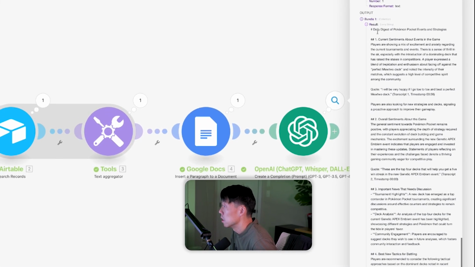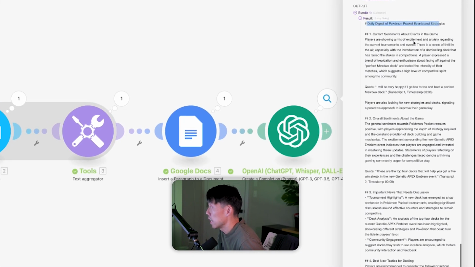Here we go. As you can see, Daily Digest, current sentiments about the events in the game. Players are showing a mix of excitement and anxiety. Ooh, there's a sense of thrill, especially with the introduction of dominating decks that have raised the stakes in competitions. That's very interesting. A player expressed a blend of trepidation and enthusiasm about facing off against the perfect Mewtwo deck and noted the intensity of their matches. "I will be very happy if I go toe-to-toe and beat a perfect Mewtwo deck." Oh, and there we go.